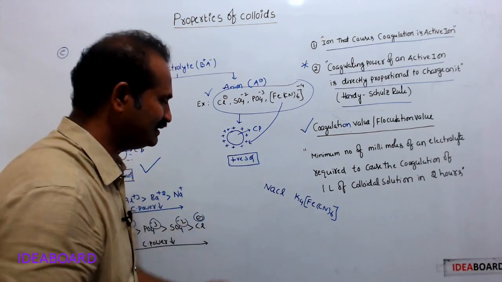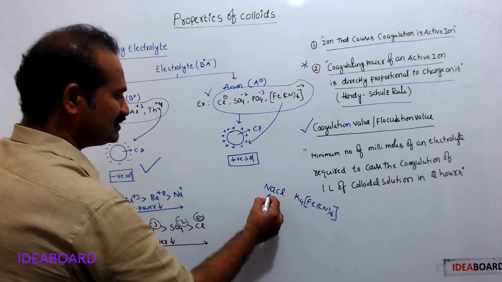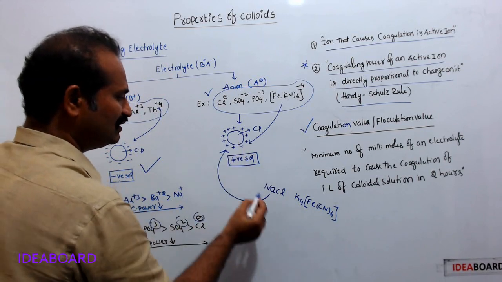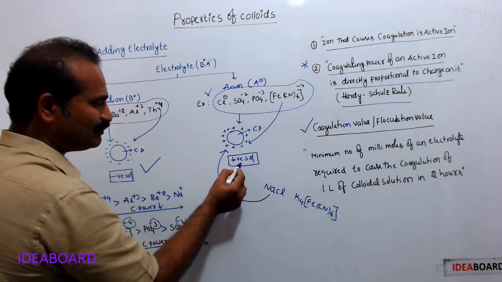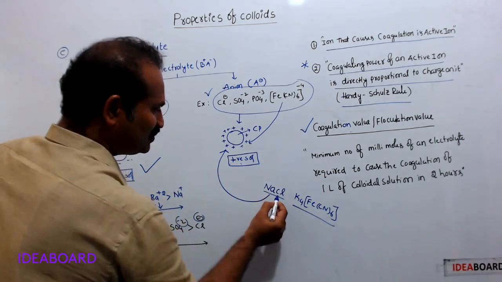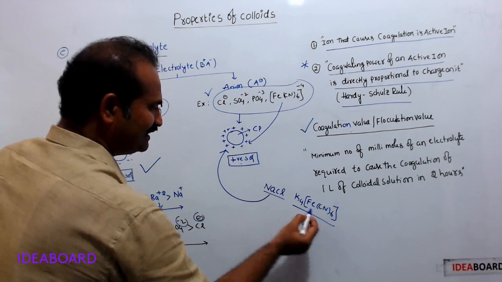Assume these two electrolytes. Suppose we want to coagulate this positive sol. In order to coagulate this positive sol, I am using two electrolytes, sodium chloride and potassium ferrocyanide.